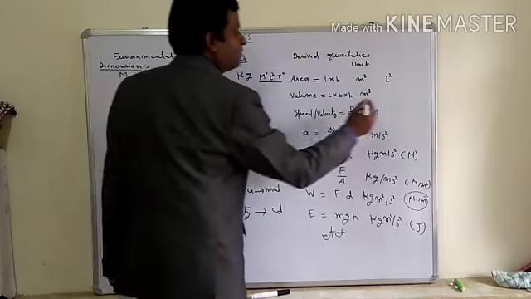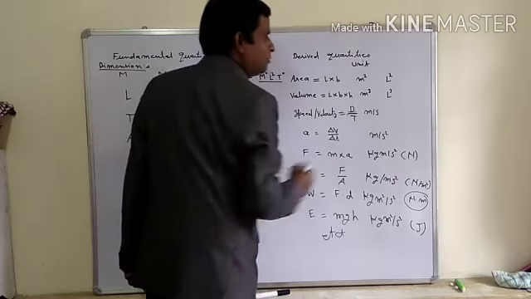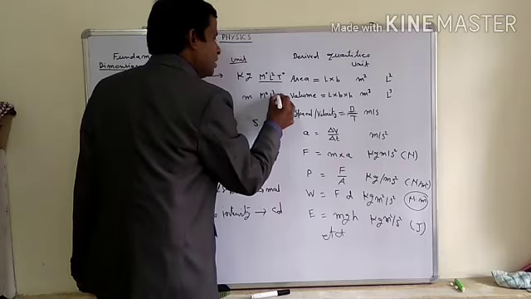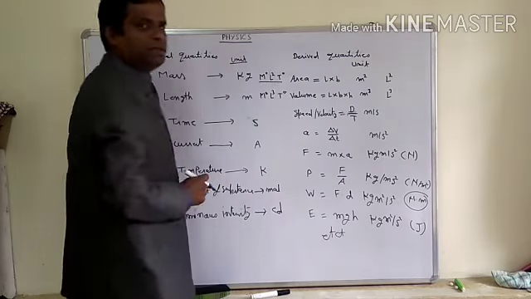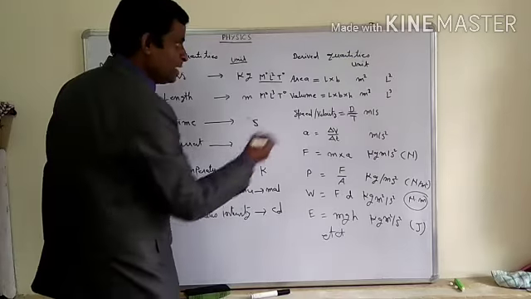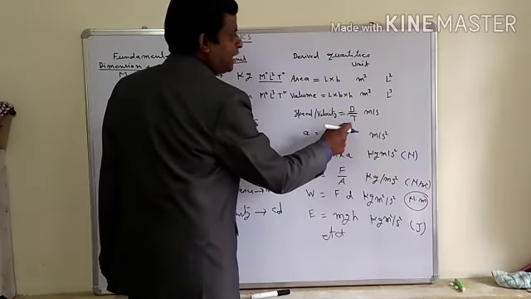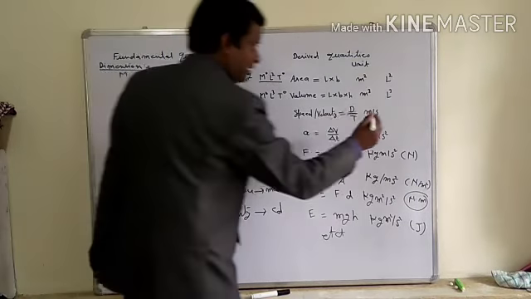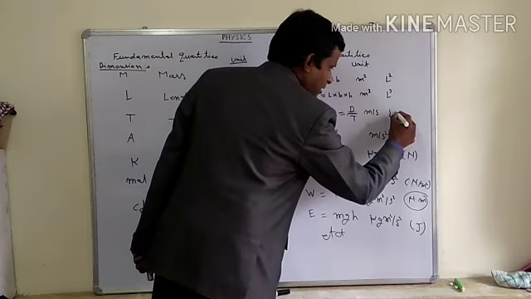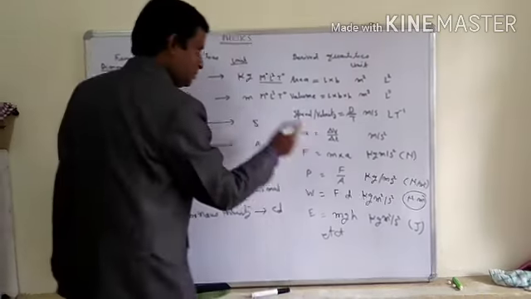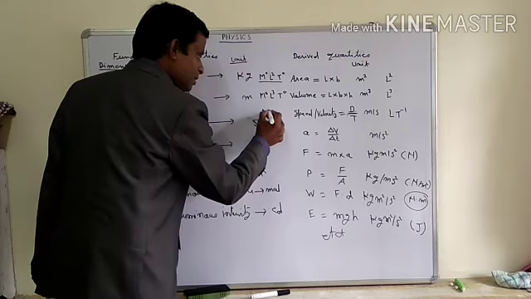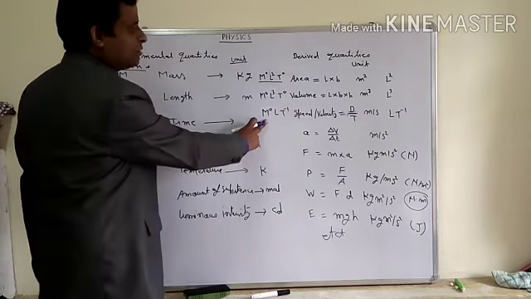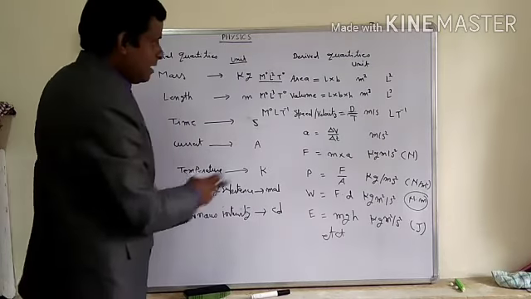In a similar way we may write the dimension formula of volume. It will be L cube. So we will write M0 L3 T0 as the dimension formula of volume. Speed, you know it: distance upon time. Distance dimension is L, time dimension is T. We will write L T minus 1. So the correct form will be M0 L T minus 1, because there is no mass over here, so I am taking M0.